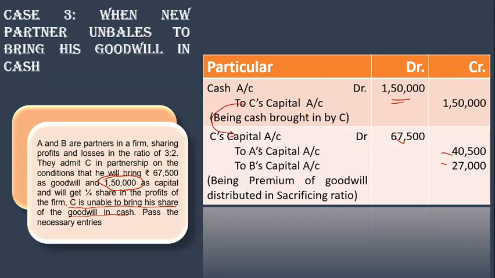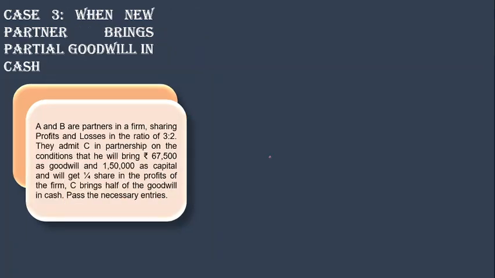In this I'm going to tell you another thing: if he is bringing partial goodwill in cash. Now in this question the ratio is 3 is to 2. 67,500 is his share of goodwill. 1,50,000 is his capital which he is supposed to bring, and he brought the capital. But for the goodwill he brought only half of the amount. So he brought half of the goodwill as cash and another half he is unable to bring.